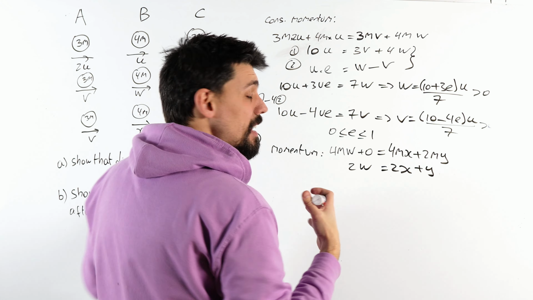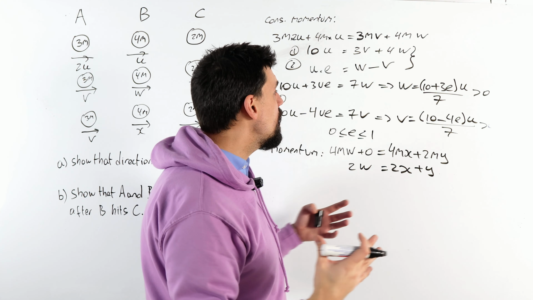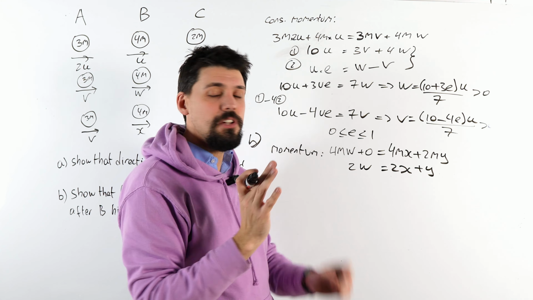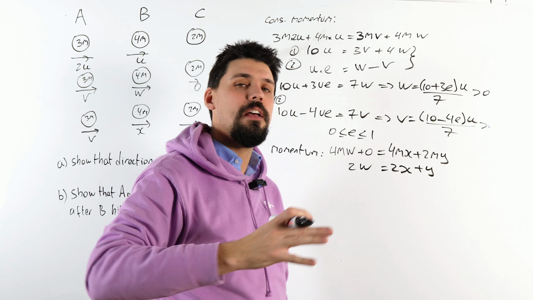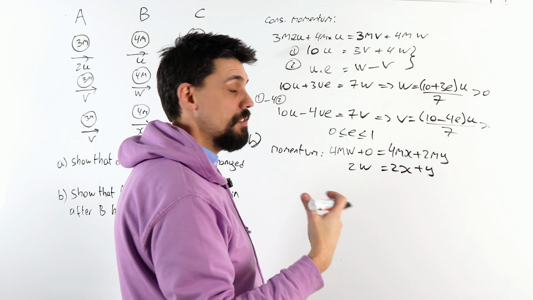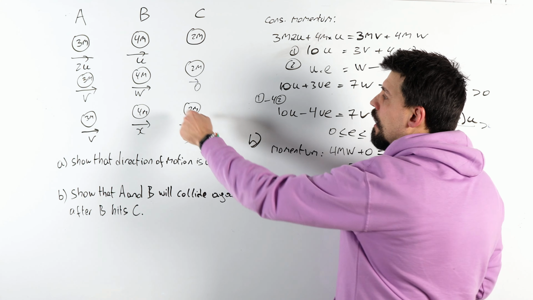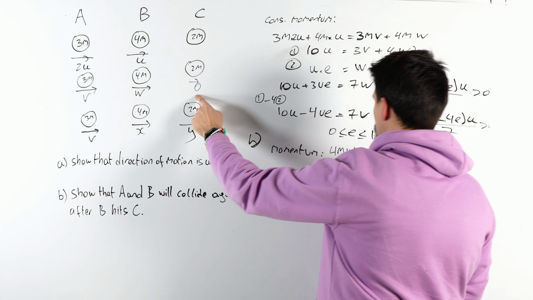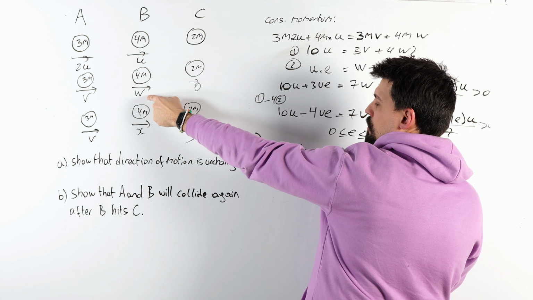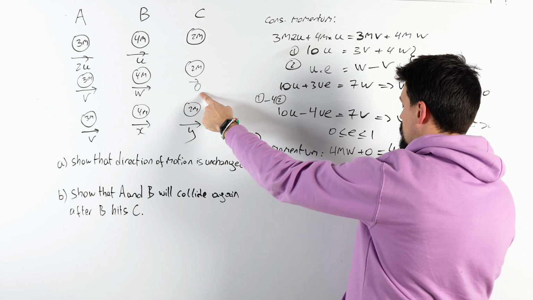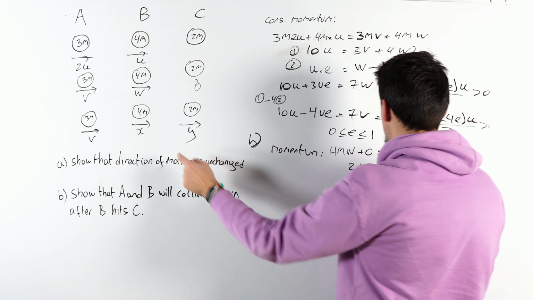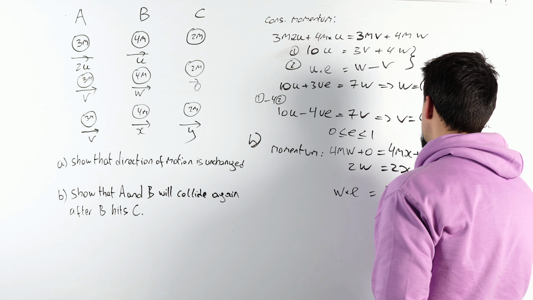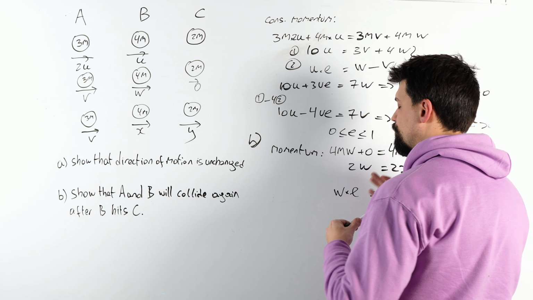Excellent. And again, that's not enough information, but we can use the fact that this is an elastic collision, and the question did tell us at the start that we have the same coefficient of restitution. So, how fast are these two things approaching? Well, they are approaching each other. That's moving at w, that's not moving at all. So it's approaching at w. Times that by e, and we get the speed of separation, which is y take away x.